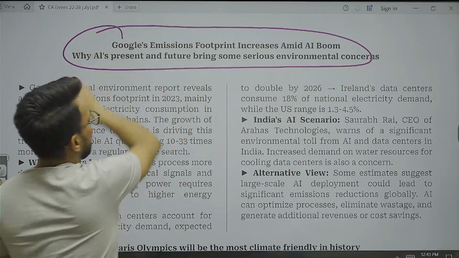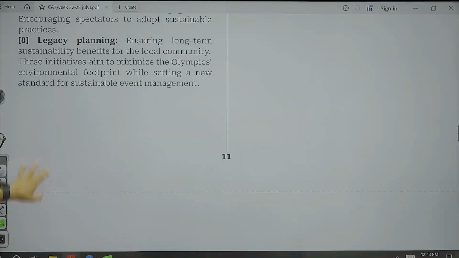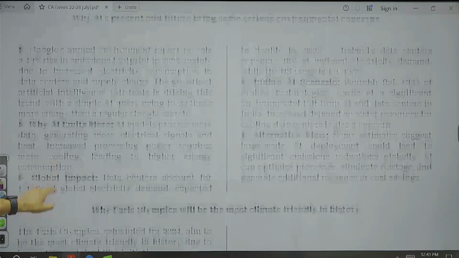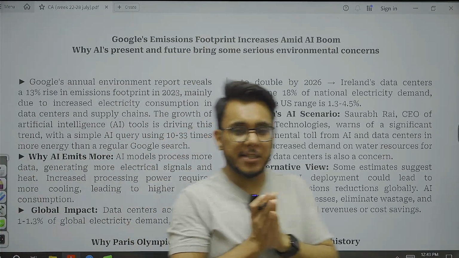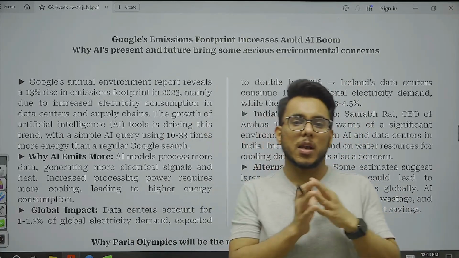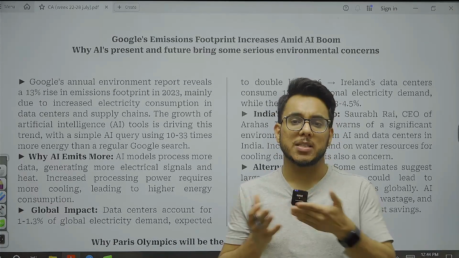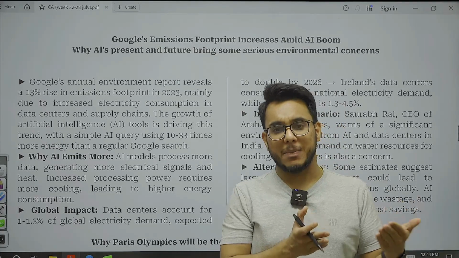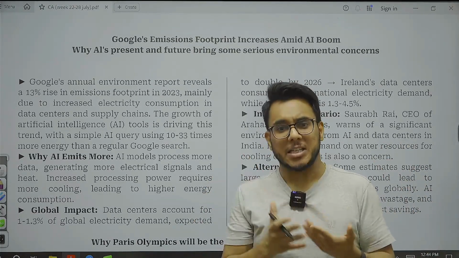Then moving on, Google's emission footprint increases amid AI boom. So here we have this article: Google's emission footprint increases amid AI boom. Why AI's present and future brings some serious environmental concern. Now when we talk about artificial intelligence, Google and OpenAI have taken multiple initiatives where they are exploring artificial intelligence. Google's Gemini is an AI-based platform. Even Meta's Llama 3 large language model is there, or ChatGPT from OpenAI.